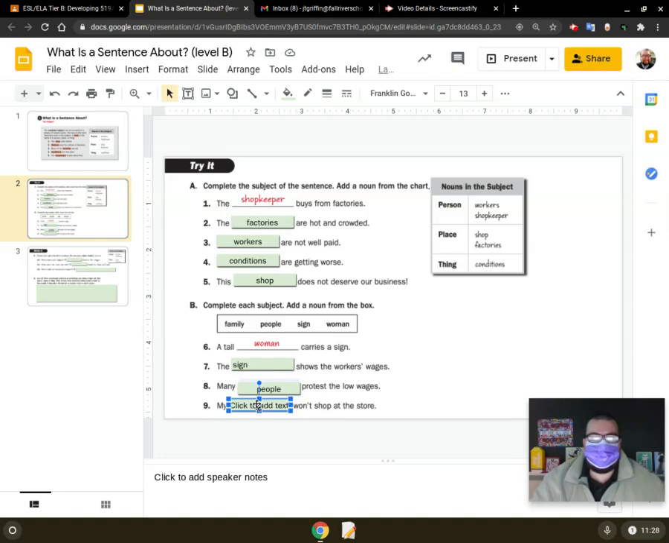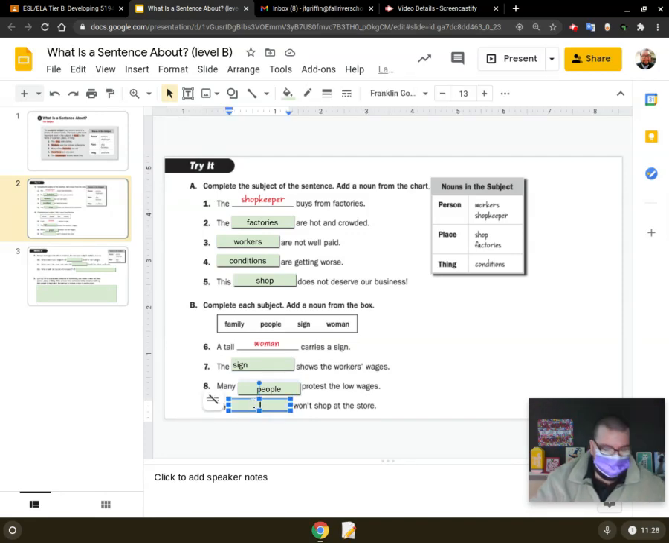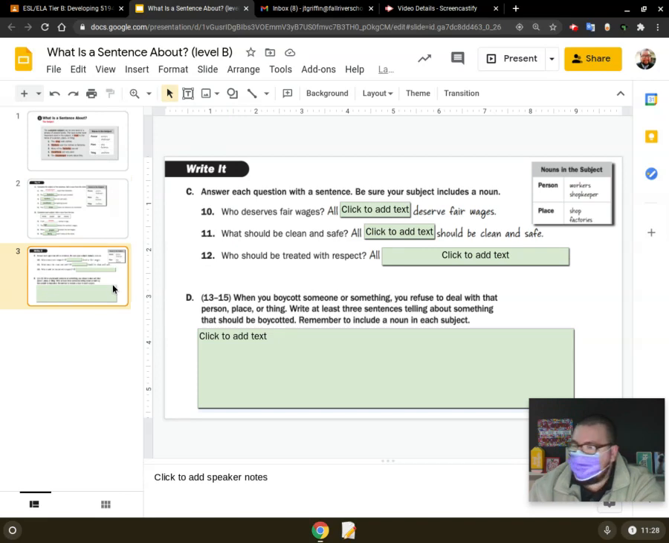And many family? Many family won't shop at the store. Oh, is that what it says? Yes, it is. That's right. Very good. My family won't shop at the store. So the subject is family. The predicate is? Perfecto. Okay, so let's move on.